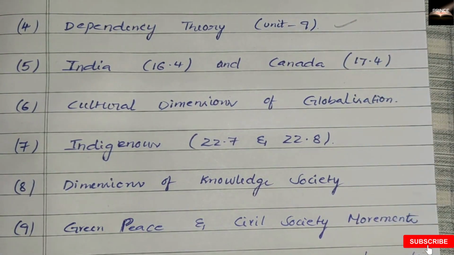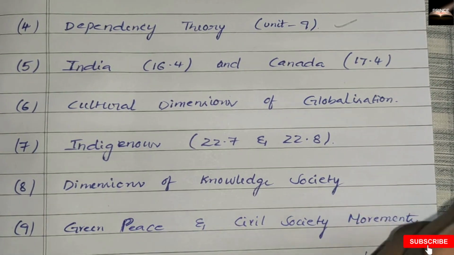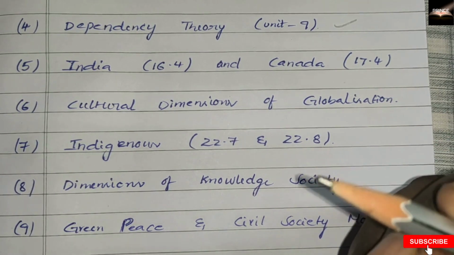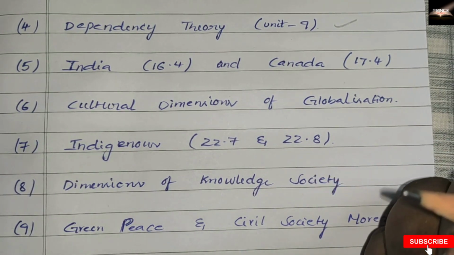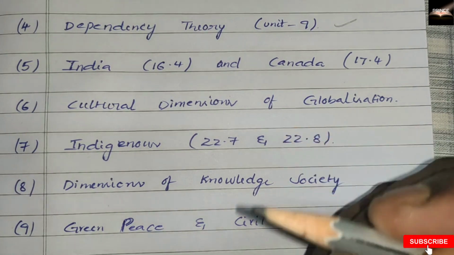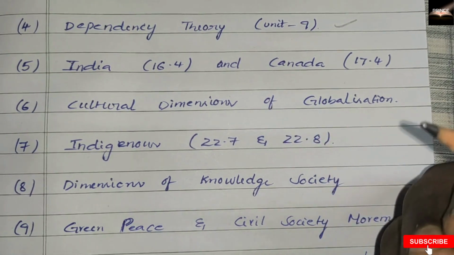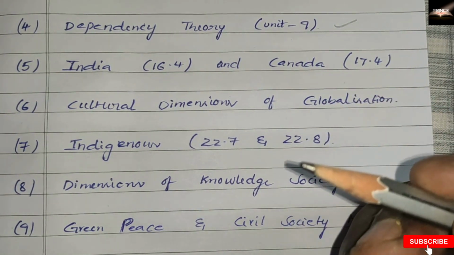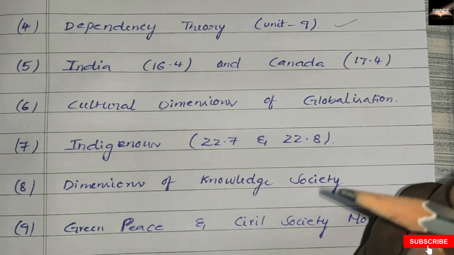Next, India and Canada. In these two chapters you have to cover the economic perspective, right? Like development after getting independence from British rule, and also mixed economies stressing both agricultural and industrial developments, and also economic liberalization and privatization, globalization, right?